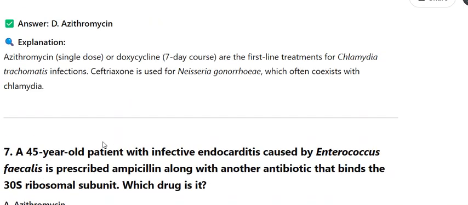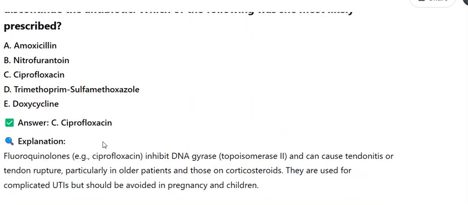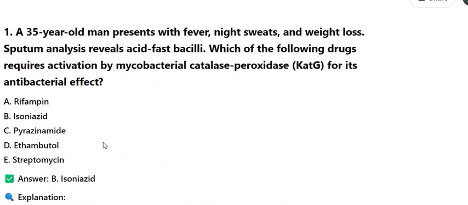Here are 10 USMLE-style pharmacology questions related to infectious diseases, complete with explanations and answers. 1. A 35-year-old man presents with fever, night sweats, and weight loss. Sputum analysis reveals acid-fast bacilli. Which of the following drugs requires activation by mycobacterial catalase peroxidase, KatG, for its antibacterial effect? A. Penicillin. B. Isoniazid. C. Pyrazinamide. D. Ethambutol. E. Streptomycin. Answer: B. Isoniazid.